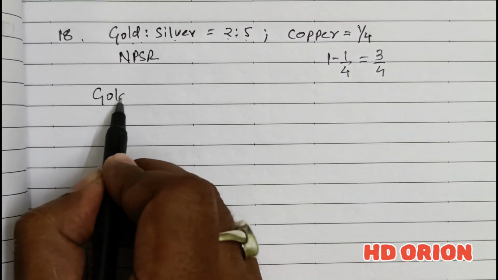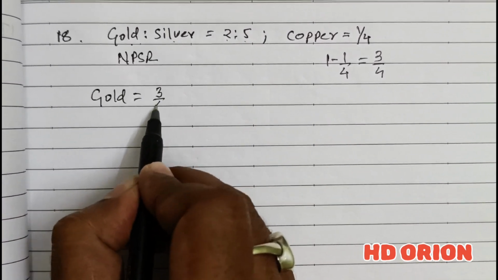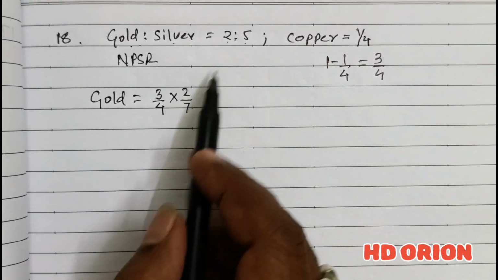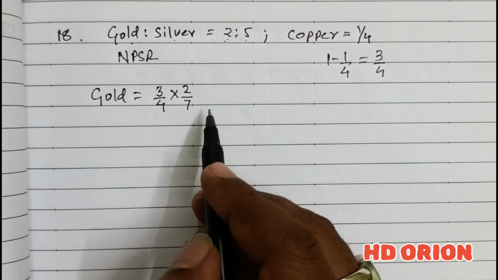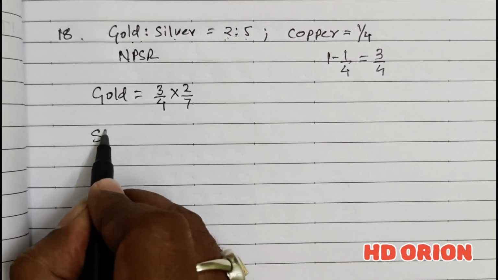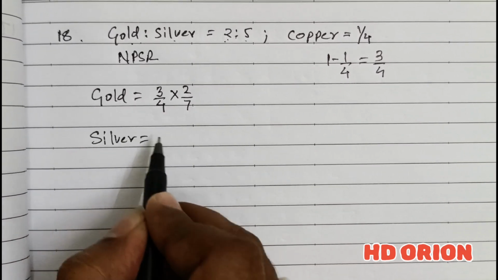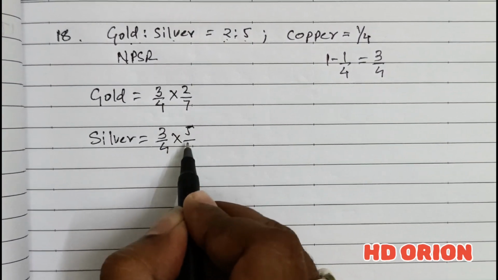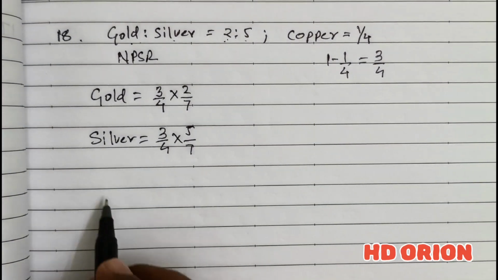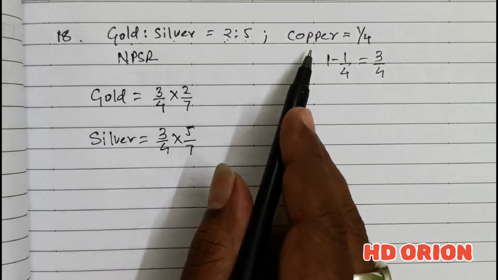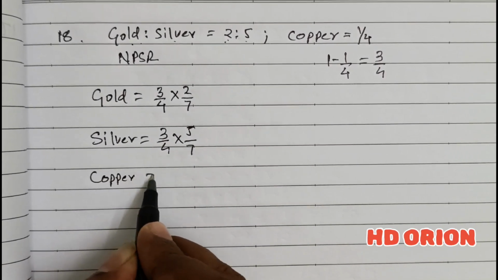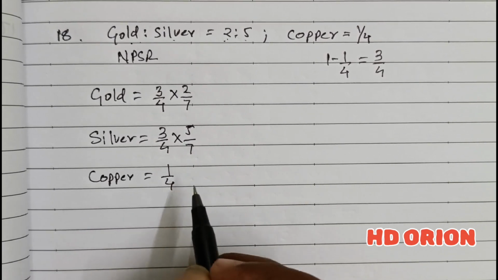So gold is equal to, out of 3/4 remaining profit, 2/7 will be given to gold, and silver will take from this 3/4 remaining portion 5/7. Okay, and because we are calculating the new profit sharing ratio, therefore copper is also here. Copper stands for 1/4 share.